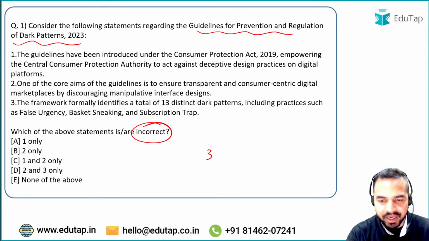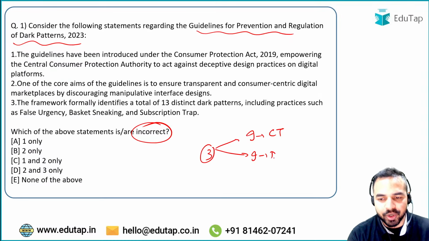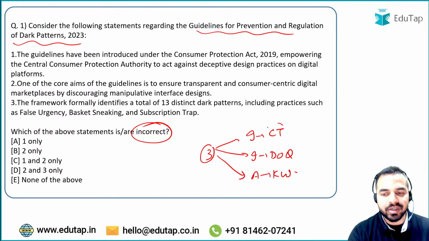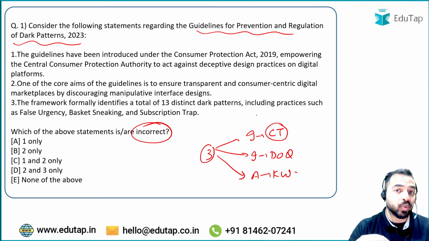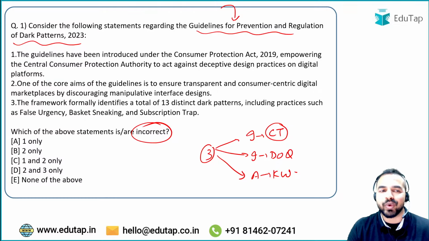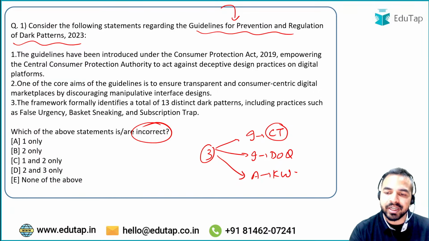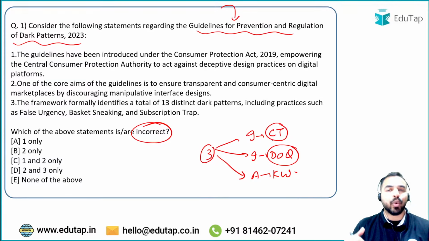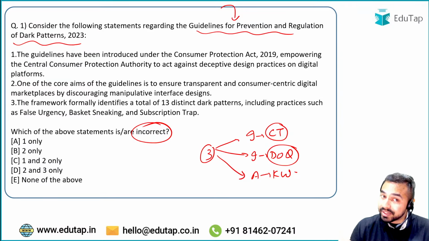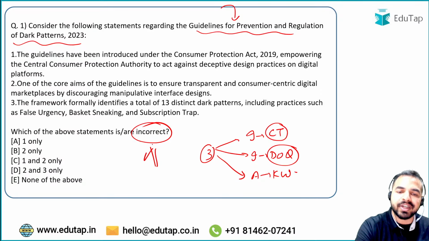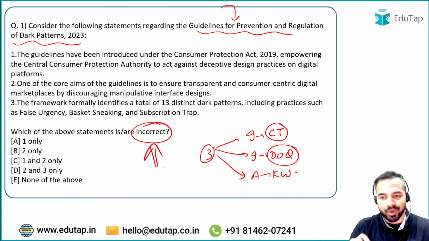The 3 steps are: step number 1, you need to identify the central topic of the question. Then you need to identify the demand of the question. And the third thing is that you need to analyze the keywords. Now what exactly are these? The central topic is basically the topic on which the question is based. For example, here it is the guidelines for prevention and regulation of dark patterns, right? Then the demand of the question, what exactly is the question asking you to do? It is asking you to identify the incorrect statements. So this is the demand of the question.